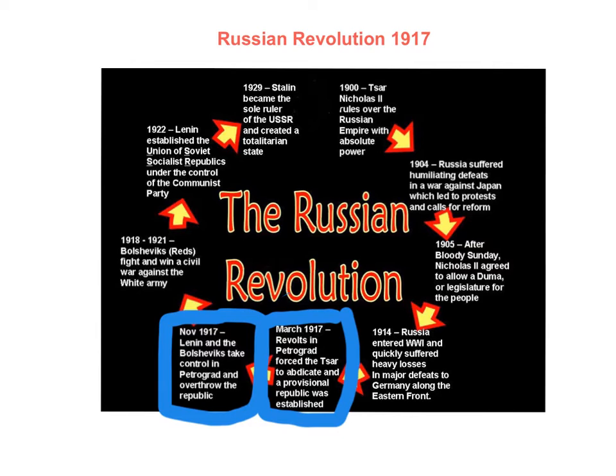In 1914, Russia entered World War I and quickly suffered heavy losses in major defeats to Germany along the Eastern Front. This led to 2 revolutions in Russia, one in March and one in November of 1917. The first saw the abdication of the Tsar. This means that Tsar Nicholas II gave up his throne. A provisional government was then put in place. However, it was still composed of politicians from the Russian Imperial Society.